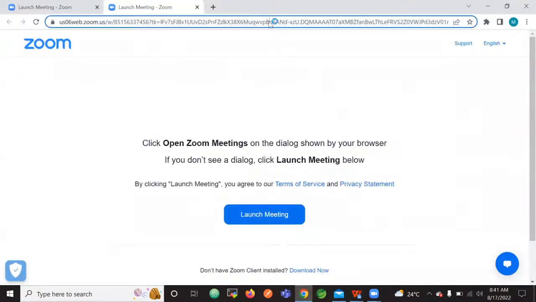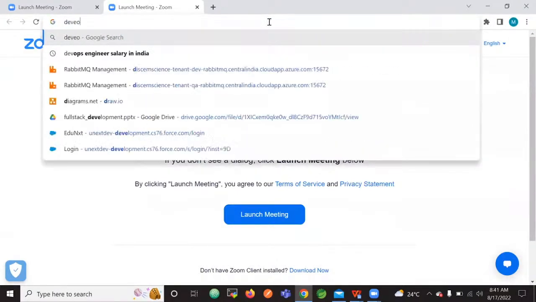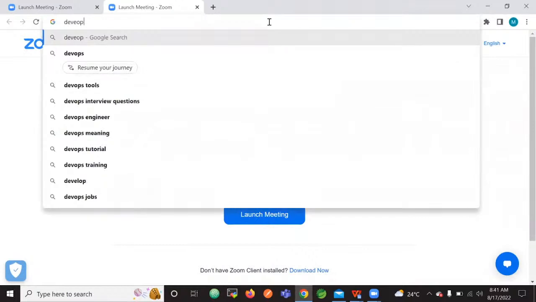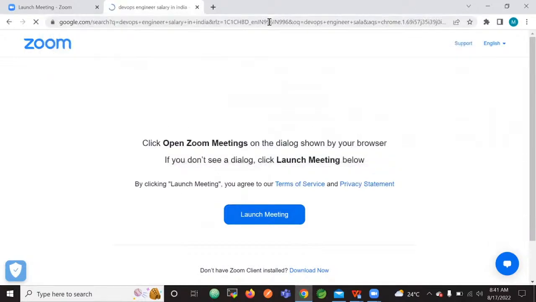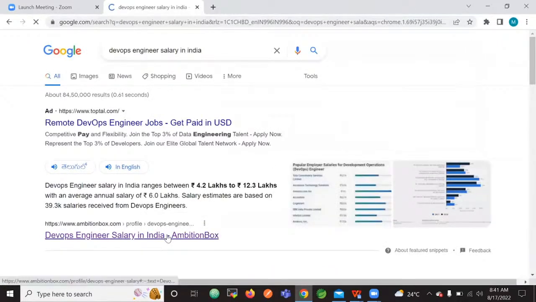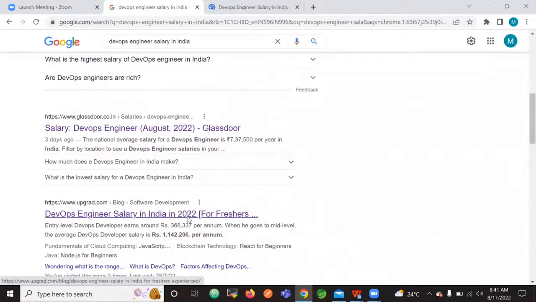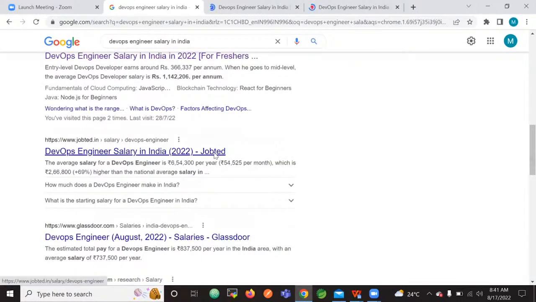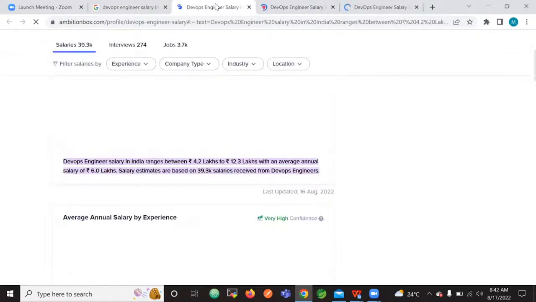Now in DevOps, what kind of skill set resources is the market looking for? For that, let us do some market analysis. Let me search DevOps engineer salary in India. There is a site called Ambition Box. Even Glassdoor, Upgrad also you can open, and there are a lot of sites like JobTed, but out of all these, I strongly believe Ambition Box.